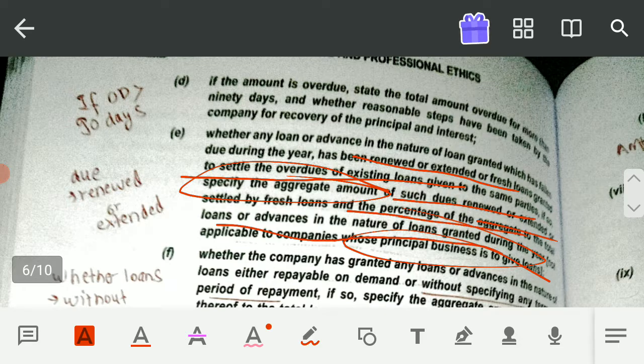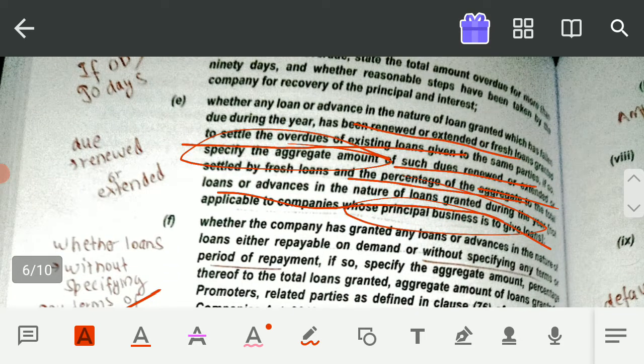Now what happened? ABC Limited was not able to repay for more than 90 days. So PQR Limited took reasonable steps. Now what has ABC Limited done? ABC Limited is requesting PQR Limited that, dear PQR Limited, my business suffered a lot due to COVID, and please renew my loan and I will repay everything. I will repay your old debts also and this new loan also. Now what is it doing? ABC Limited is compensating its old loan with the new loan.